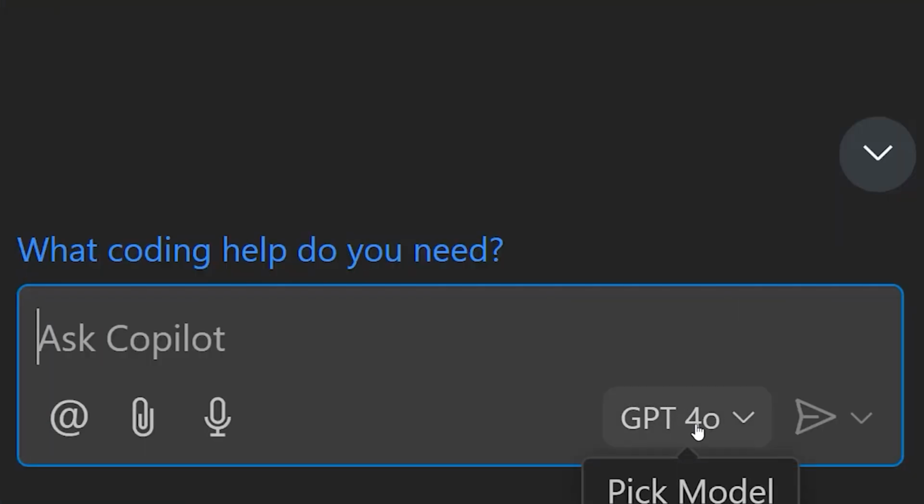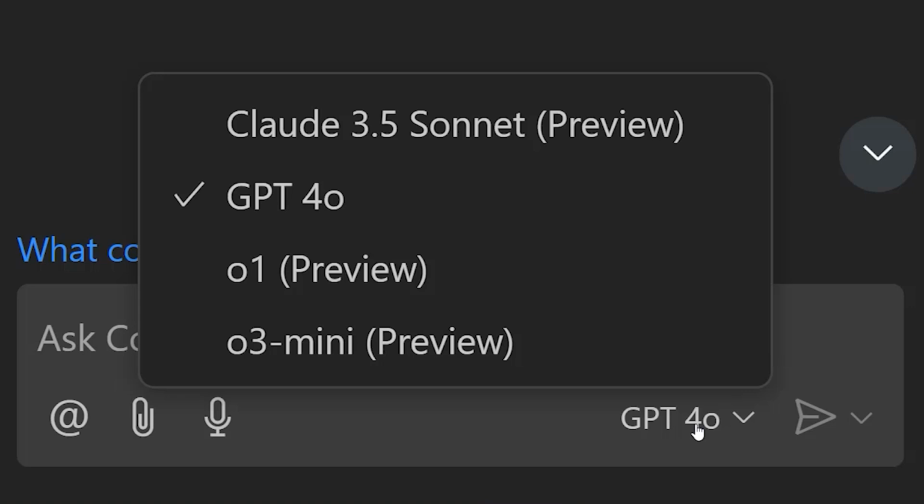And finally, last Copilot highlight, I promise. OpenAI's o3-mini model is now available in the GitHub Copilot free tier. You should definitely check that out.